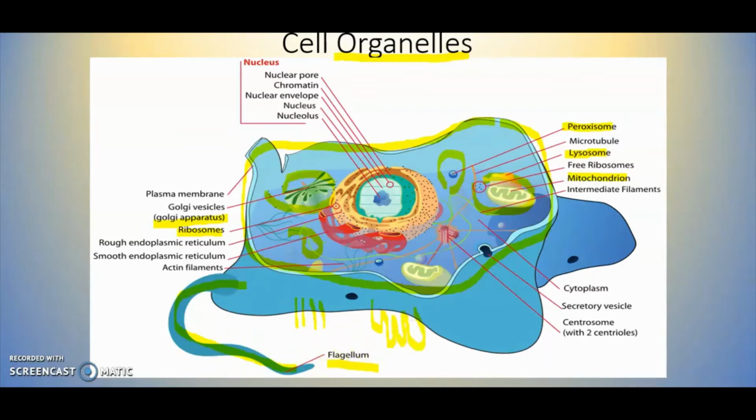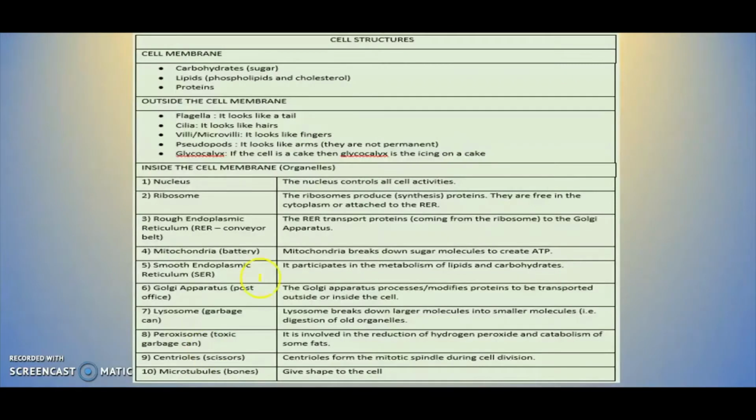So let's take a look at this in a table, which is this one right here. So we have the cell structures, and we said we have a cell membrane. What is a cell membrane made of? It's made of three main things. They are going to be carbohydrates, sugars. Carbohydrates are sugar, right? We're going to have lipids, such as, for example, phospholipids and cholesterol. And we're going to have proteins.